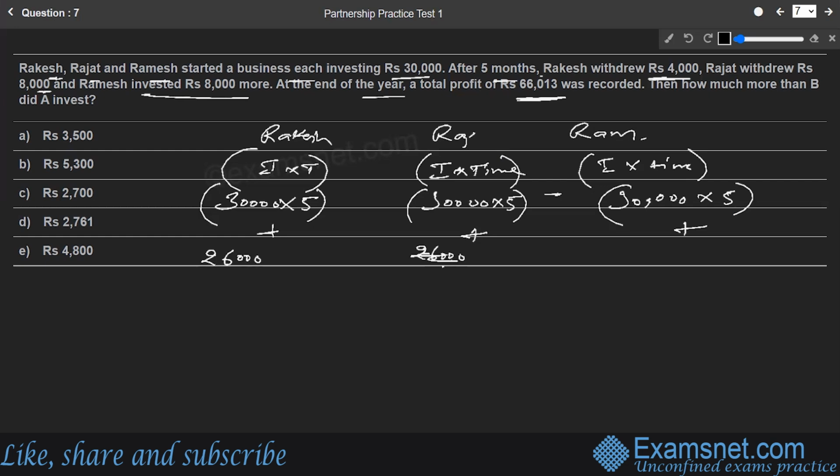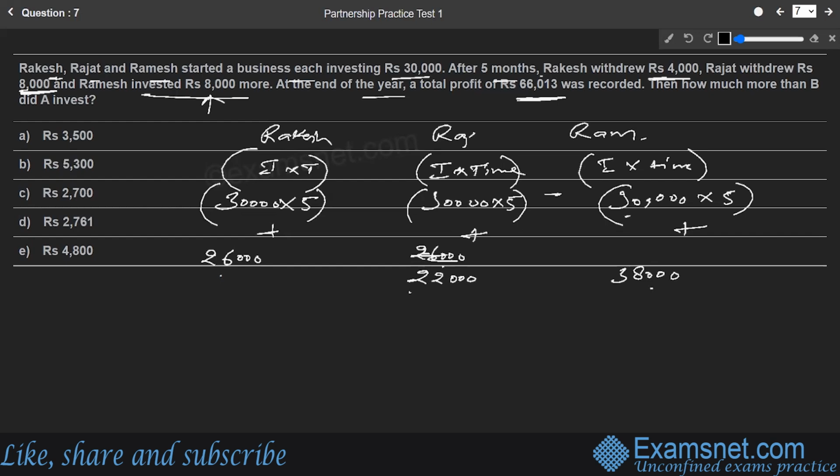Okay. Now, what about Rajat? Rajat withdrew rupees 8,000. So now Rajat's part will be 30,000 minus 8,000, which is 22,000. So Rajat's part is now 22,000. And what about Ramesh? Ramesh invested 8,000 rupees more. The initial part of Ramesh was 30,000. He invested 8,000 more. So now his new investment is 38,000. Okay, now these are the new investments.